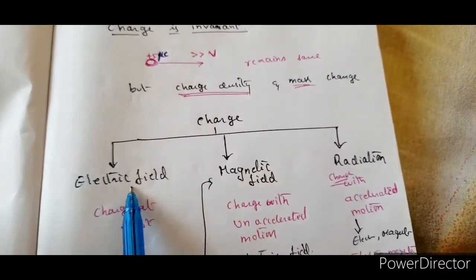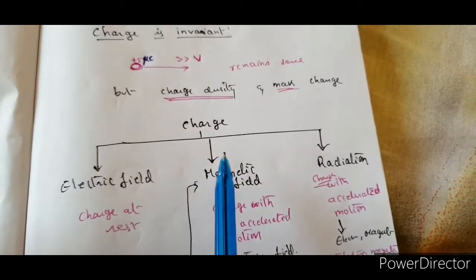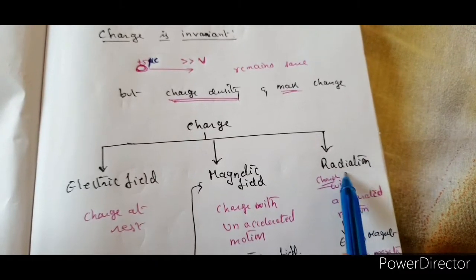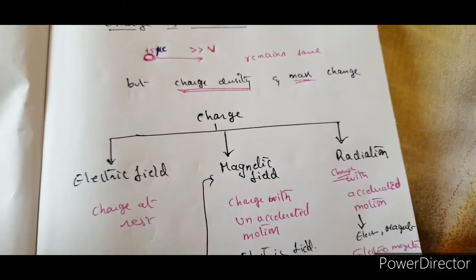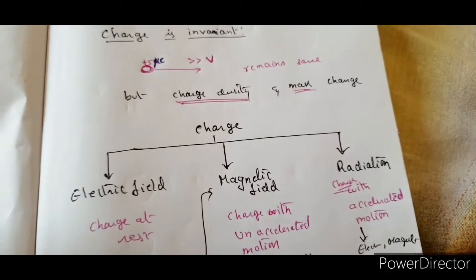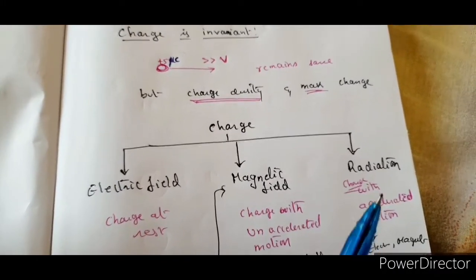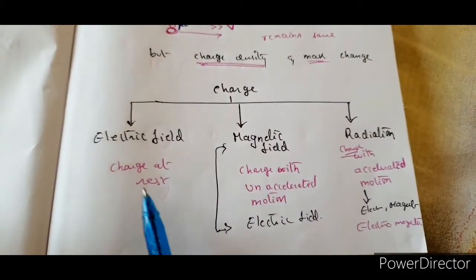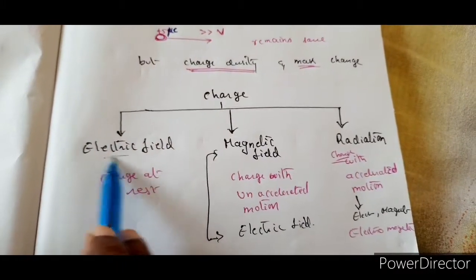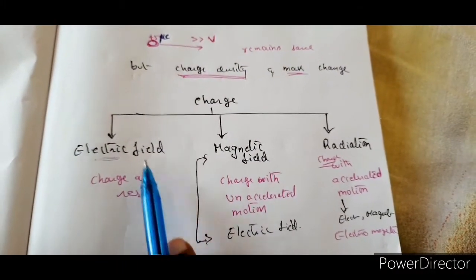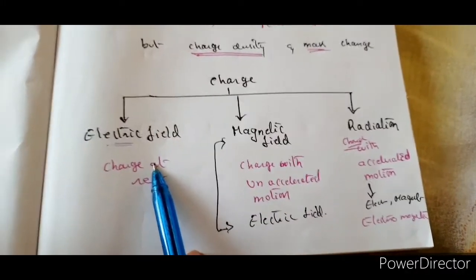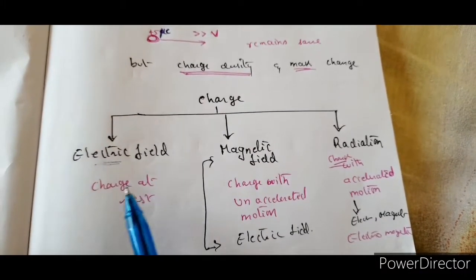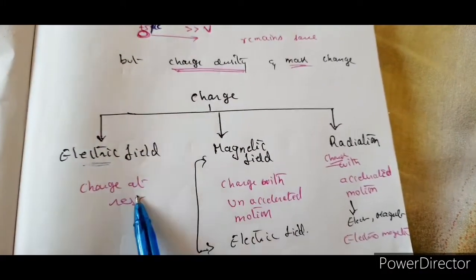Charge creates an electric field. Charge can also create a magnetic field. The most important one is that charge can also radiate energy, so it results in radiation. When and how? When charge is only at rest, it can only create an electric field. You will not be talking about the magnetic field created by a charge at rest. So remember, if in the problem you encounter that the charge is at rest, that means only an electric field is created.